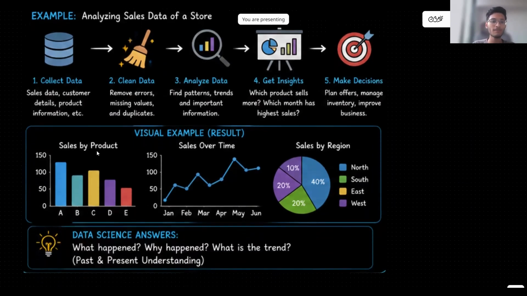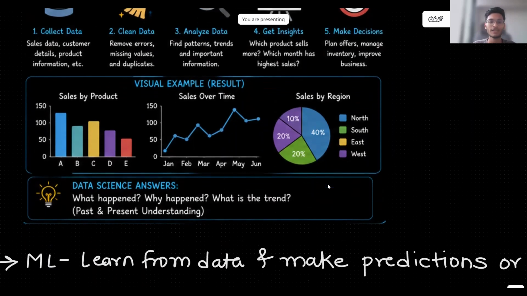So visual examples. Here, whatever data you get, in numbers or text or any other format, if you have to visualize that particular data in graphs and charts, you must clean that data, analyze it, and get the insights. For this, we can use Python programming. Similarly, here you can see some examples: bar chart, line chart, pie chart, etc.